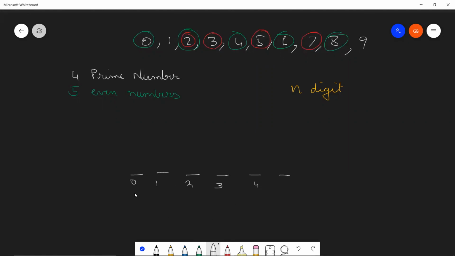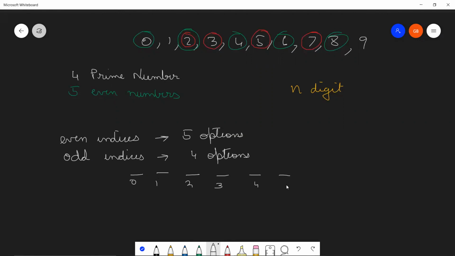To fill the even indices, you have 5 options, which are the 5 even numbers. And to fill the odd indices, you have 4 options. So it's as simple as that.